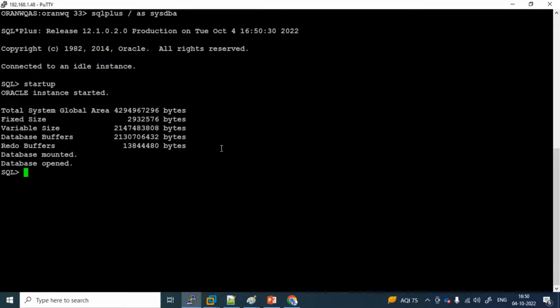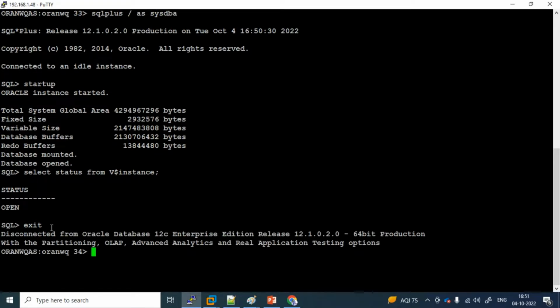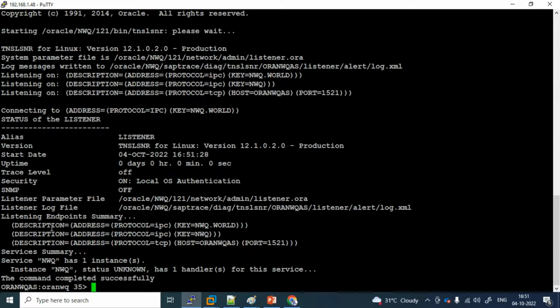Once this database is opened, come out from SQL or check the status: select status from v$instance. You can see it is open. Come out from SQL. Don't forget this. Some people run the listener command from SQL only, and they get an error and get confused. Come out from SQL properly, and now lsnrctl start will give you the listener start.